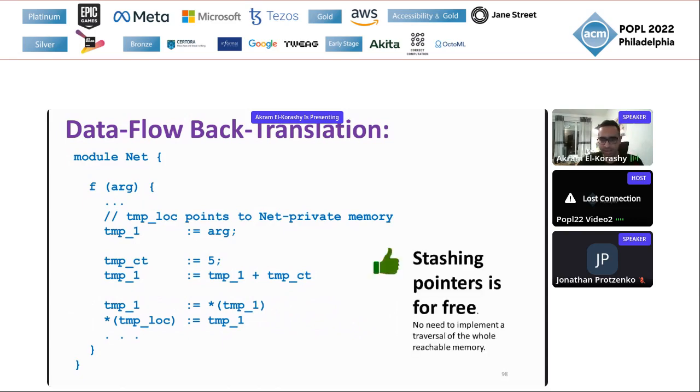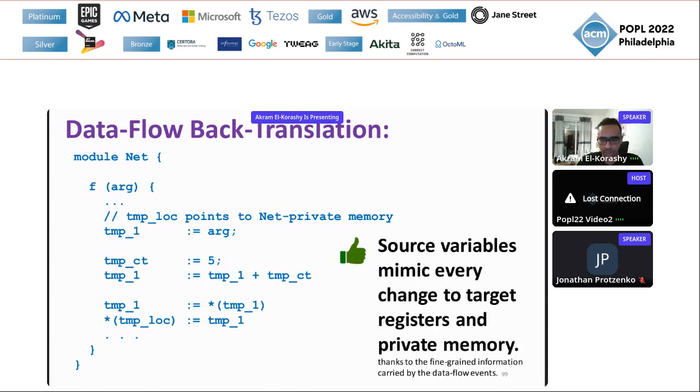So the benefit is stashing pointers is now for free. There is no need to implement a traversal of the whole reachable memory or anything. And also here, the source variables very closely mimic every change to the target registers and to the private memory, which makes the proof of a simulation lemma between the execution of the source program and the given data flow trace